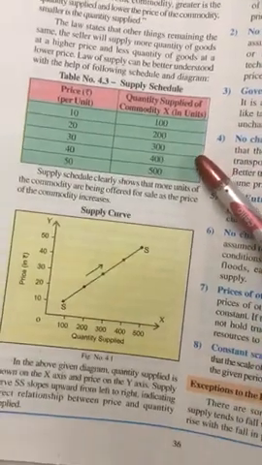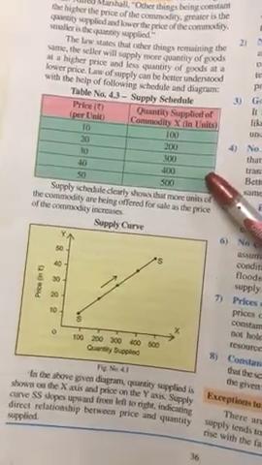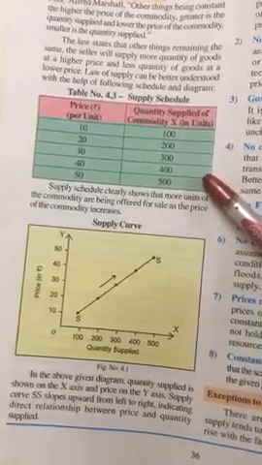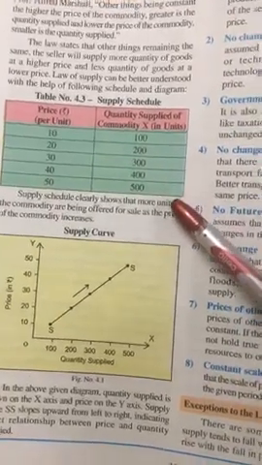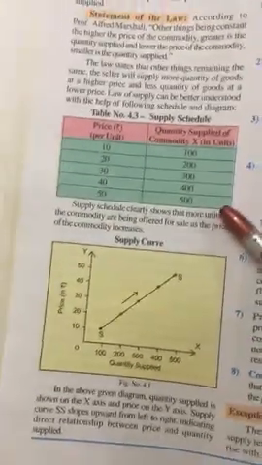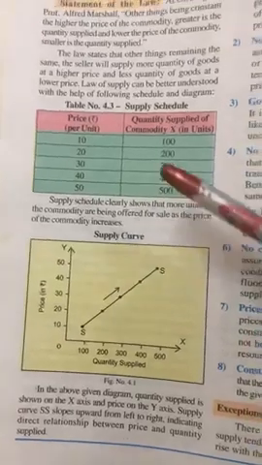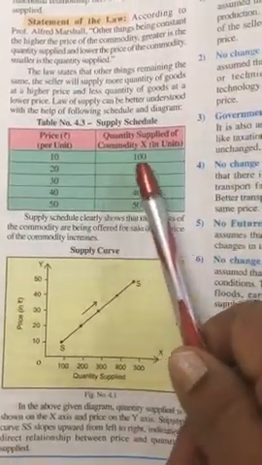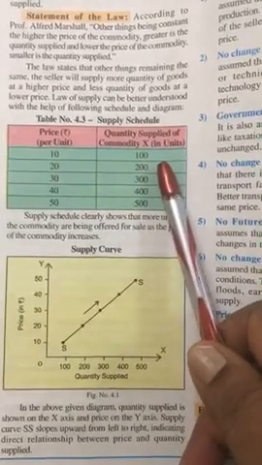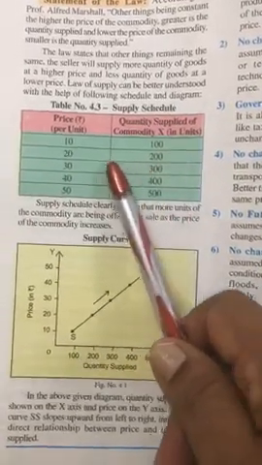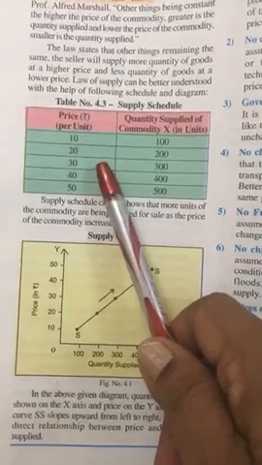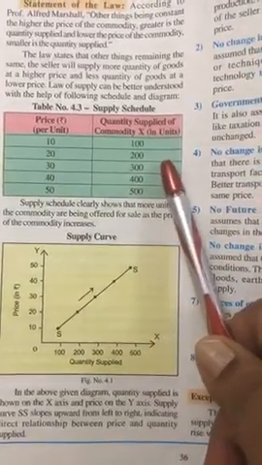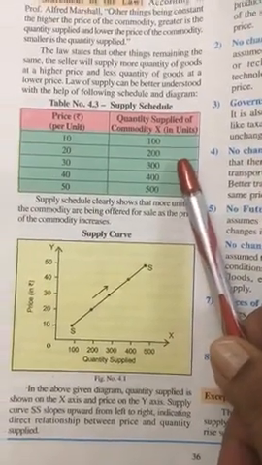Now, the textbook has not given any explanation, but you have to write the explanation. At price 10, quantity offered for sale was 100. As the price has gone up to 20, supply rises to 200.